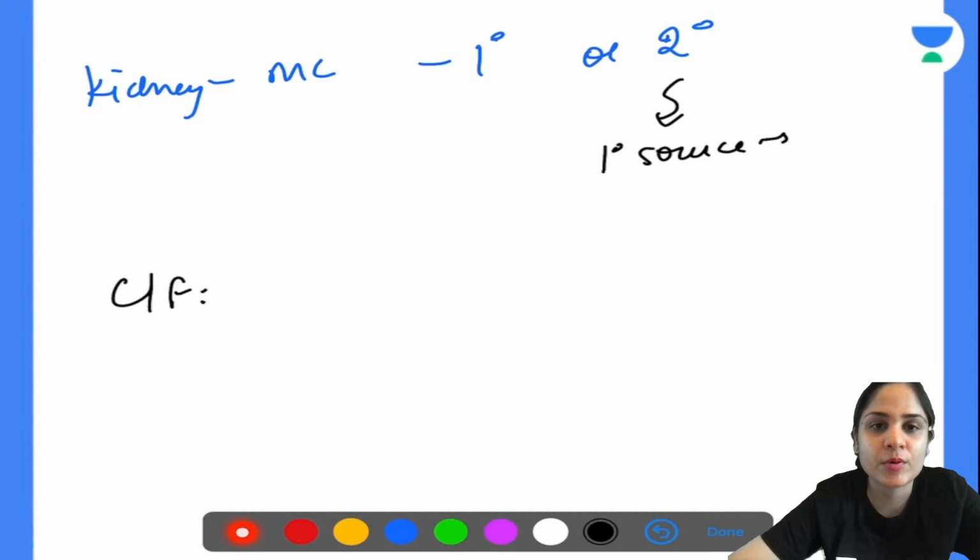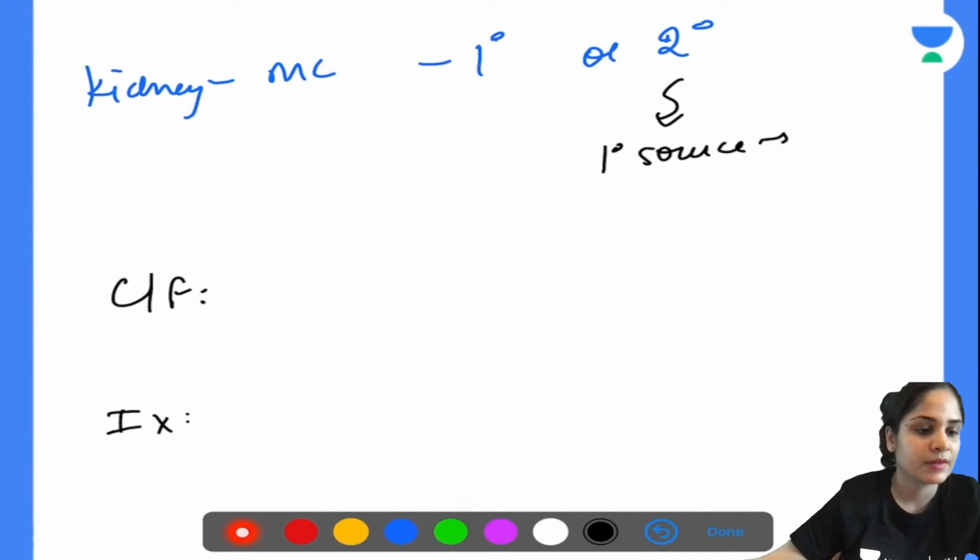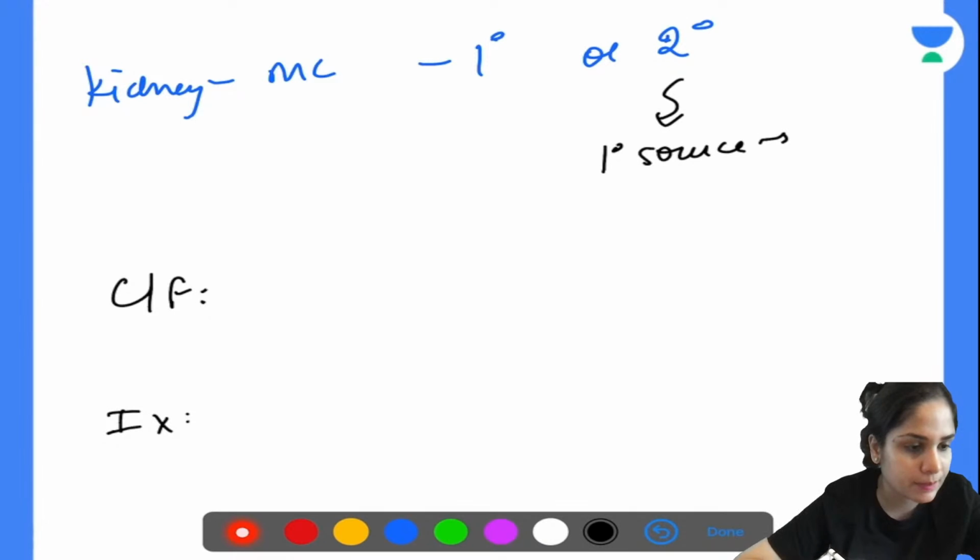Alright, so you have to tell me what are the clinical features that the patient will present with, because they are very, very specific. Then we'll discuss the investigations that you will do in a patient of renal TB and what is the treatment. The treatment is very easy. Everyone knows the treatment.